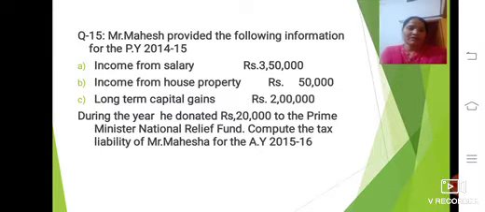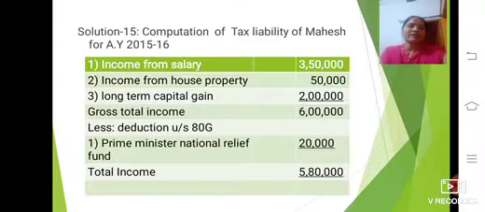This information is also given. So what it says is, compute the tax liability of Mr. Mahesh for the assessment year 2015-16.